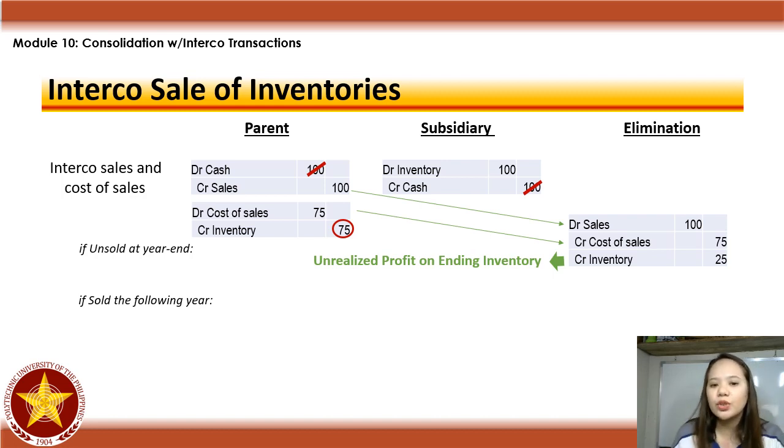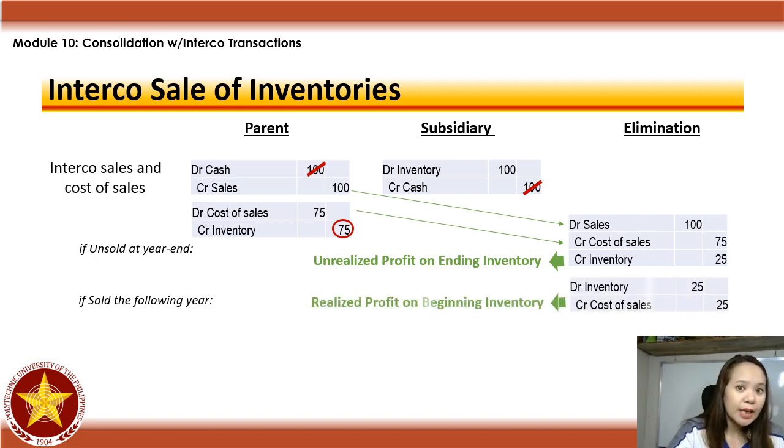That's why, tanggalin mo siya, credit inventory 25. Reduction in ending inventory is additional cost of sales, reduction in net income. So, if it's unsold at year-end, meron kang pabawas sa income mo na unrealized profit on ending inventory. Tapos, the following year, ang assumption natin, same inventories were already sold the following year. So, kapag nabenta mo siya the following year, ang entry mo magiging debit inventory credit cost of sales corresponding to the unrealized profit last year.